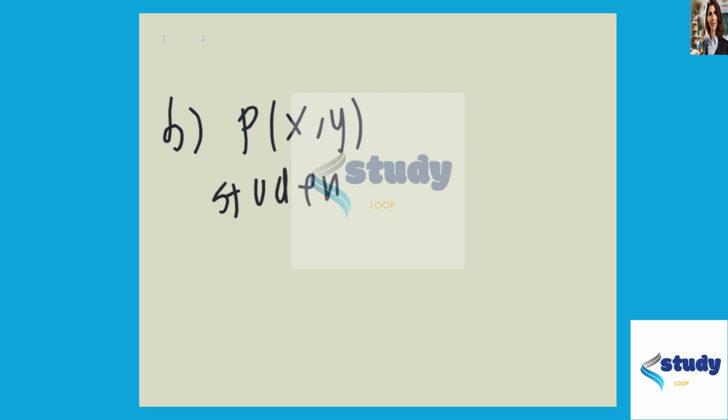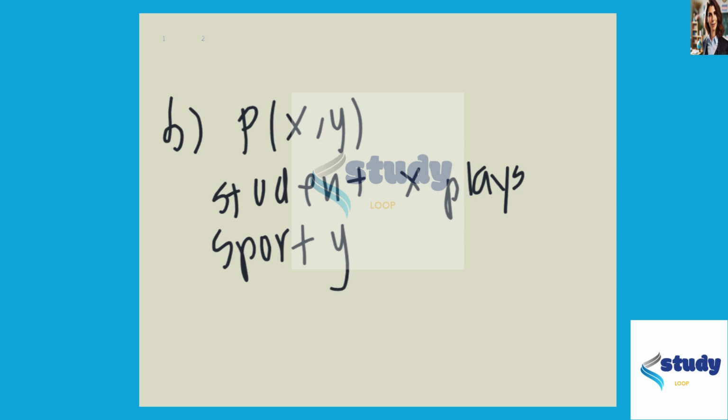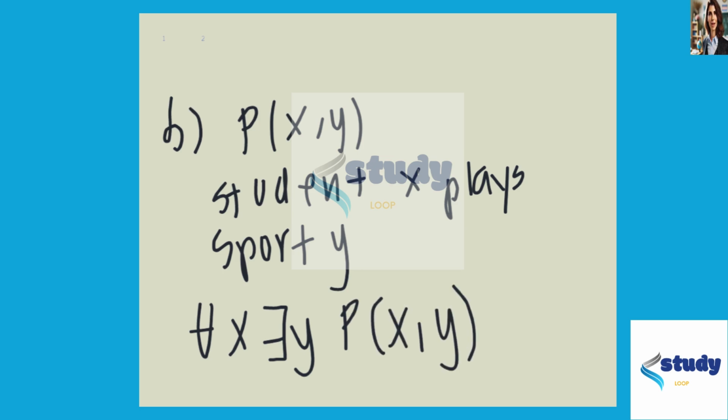Okay. Now for part B, we have every student in the class plays some sport. Let's let P of X comma Y mean student X plays sport Y. So we're saying that every student in this class plays some sport, so that's for all X, P of X comma Y. Oh wait, we also need to say that they play some type of sport, so there exists some Y such that P of X comma Y. Okay.